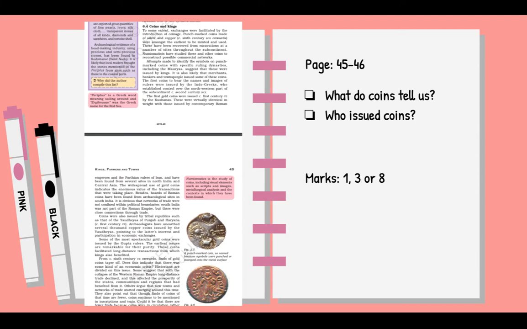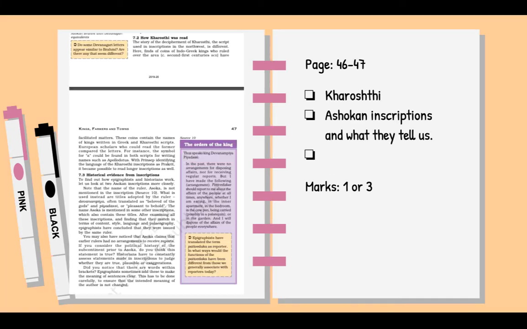Then pages 45 to 46 is about numismatics and how we can use coins to stitch together the story of the past. Dynasties and their succession can be established. It could even help you determine sizes of kingdoms, routes of trade, trading links with which culture, so a whole lot of things. There is also another part as to who issued coins, so not just kings of large empires, but also smaller tribal kingdoms. In fact, we also have many cases where guilds are minting coins. So again, this section could come for 1 mark objective type, 3 marks, or 8 markers.